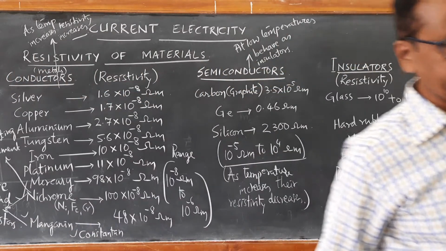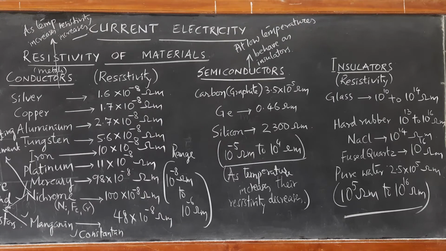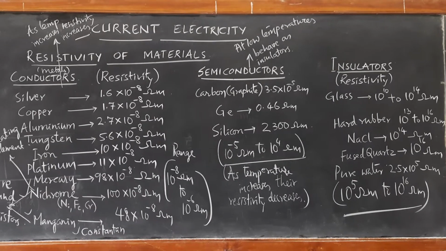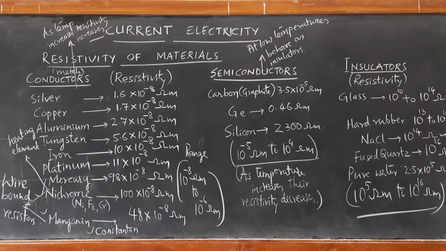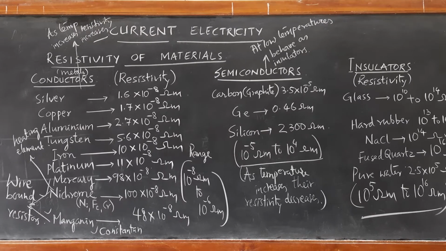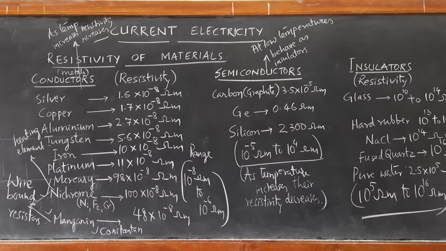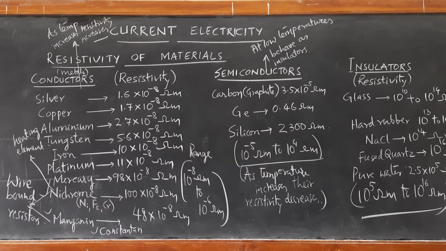The special property is because of their very little response to the rise in temperature. It means as temperature rises, the resistivity values of nichrome, manganin and constantan hardly change.